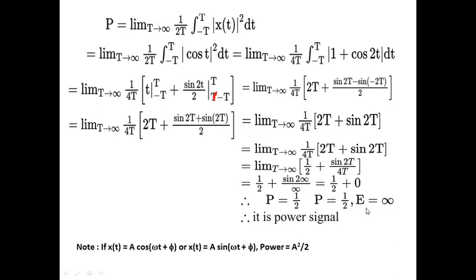A very important takeaway from this is that if the given signal is in cos form or in sine form, and in 2 mark questions you are asked to find the power, this power is nothing but the amplitude square divided by 2, right? You take the same problem.